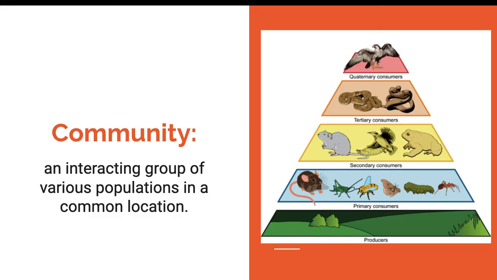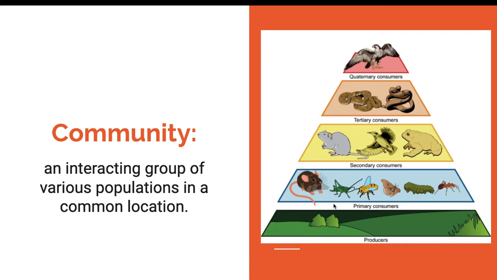So I want you guys to understand the word community. We learned population was the same species of organism that lives in the same area at the same time. A community would be the interacting group of various populations in a common location. So every single species in this energy pyramid, all of these together, create my community.